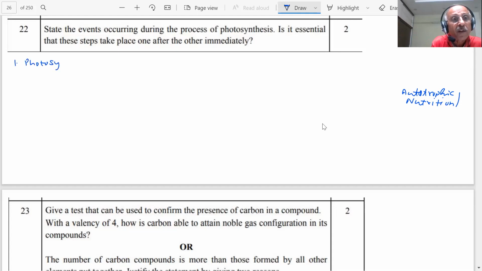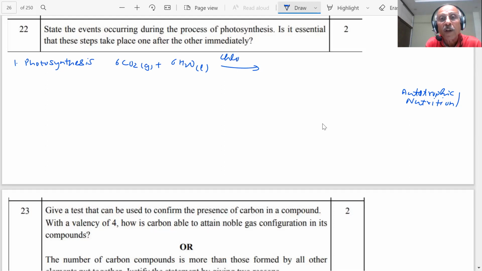First of all, students, in photosynthesis the green plants, autotrophs, or certain organisms take carbon dioxide which is present in the atmosphere, and water. What is the result of this?